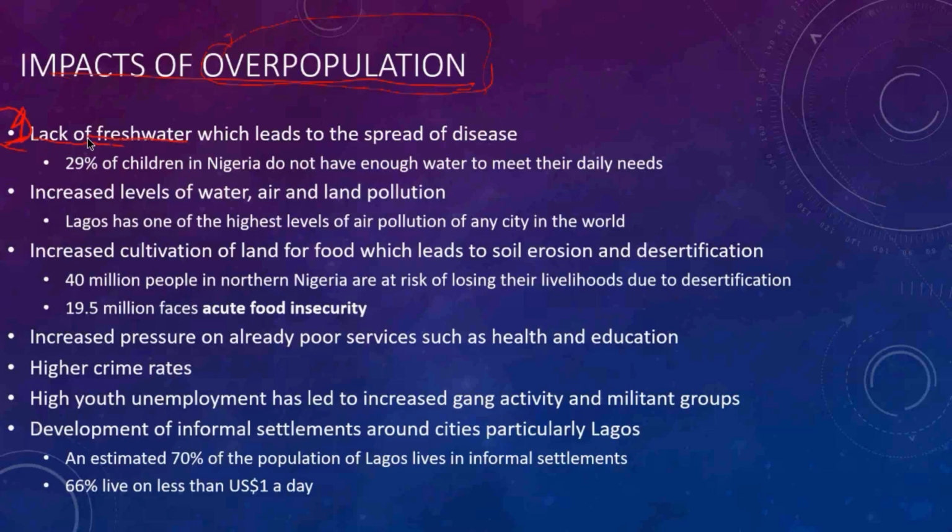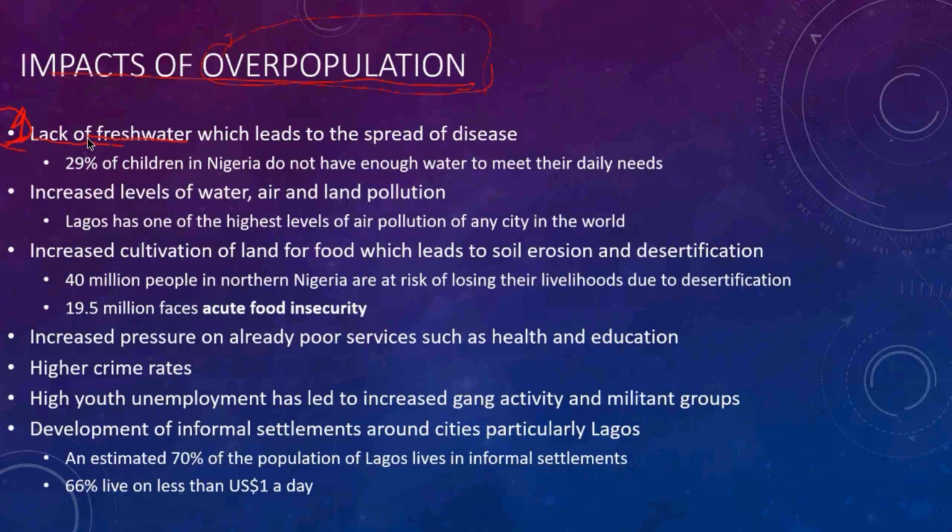There is no fresh water, I mean this water is polluted, so this causes many diseases. And in Nigeria, 29% of children don't have enough water to meet their daily needs.